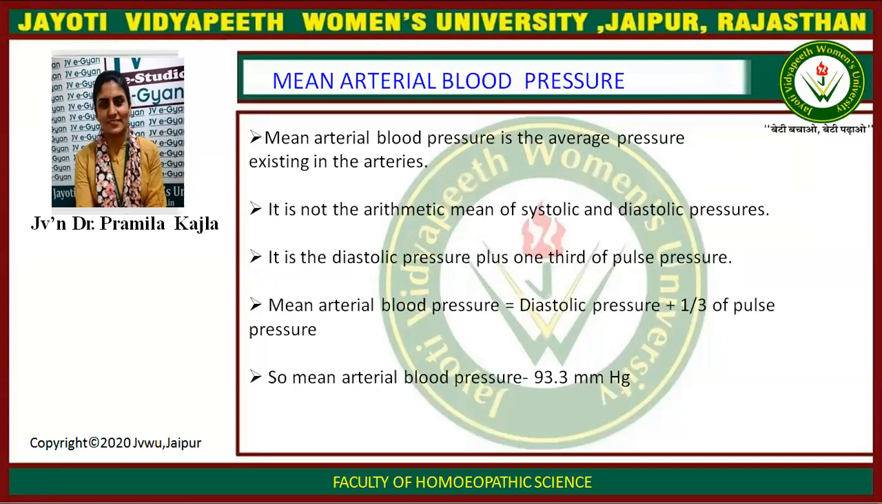Mean arterial blood pressure is the average pressure exerted in arteries. It is not the arithmetic mean of systolic and diastolic pressure. So what is mean arterial pressure? It is the diastolic pressure plus one third of pulse pressure. So it is formulated as diastolic pressure plus one third of pulse pressure. The normal mean arterial blood pressure is 93.3 mmHg.